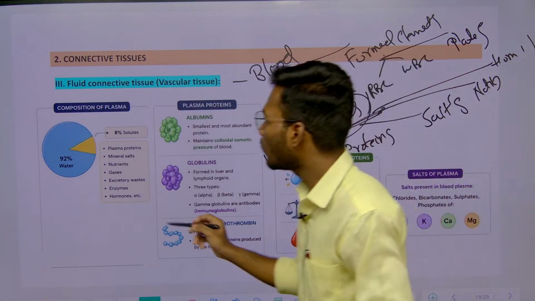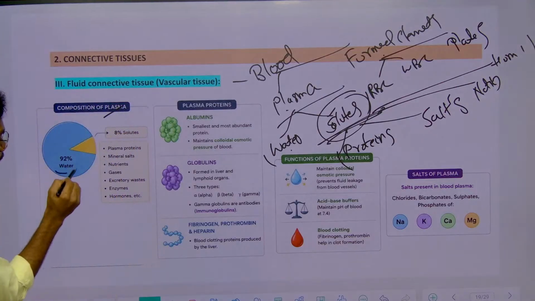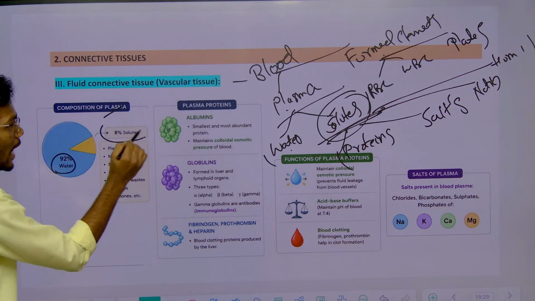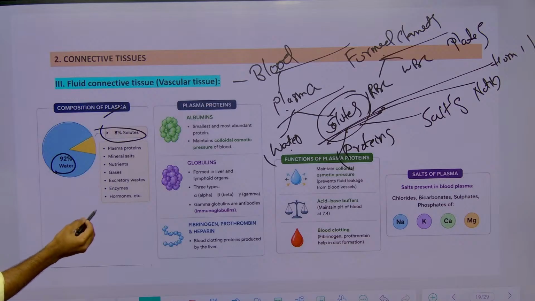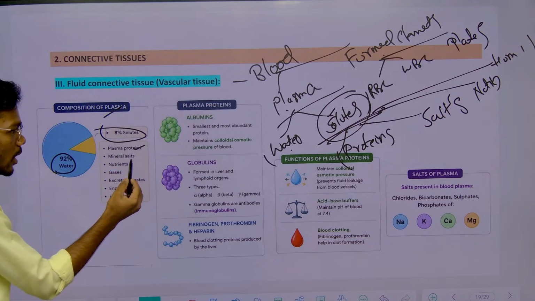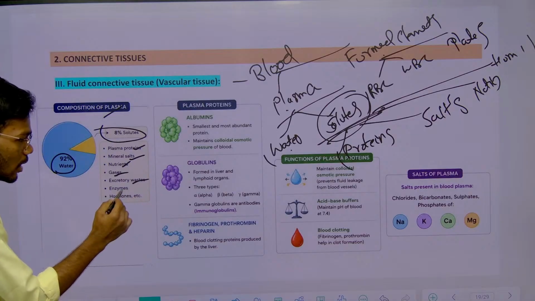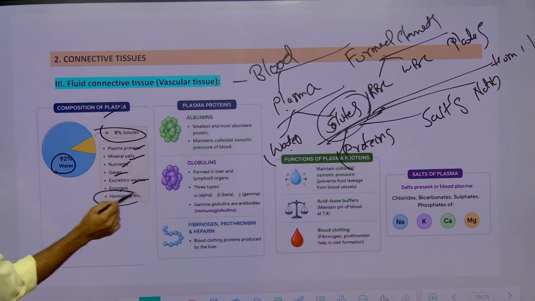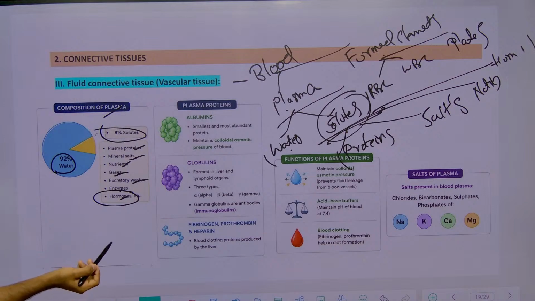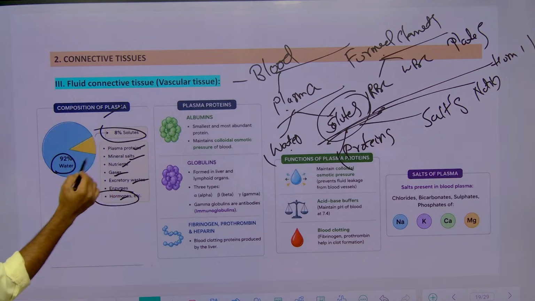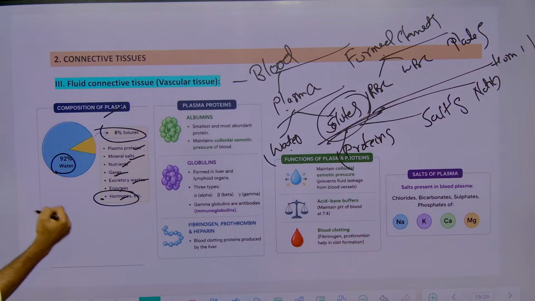If you see the composition of plasma, 92% is water, only 8% is what? Solutes, and these solutes are made up of what? Plasma proteins, mineral salts, nutrients, gases, because this blood is carrying all the O2 and CO2, and excretory waste, enzymes and hormones. Endocrine glands do not have any ducts, so that's why this blood is having these hormones. So all the things are present in plasma.